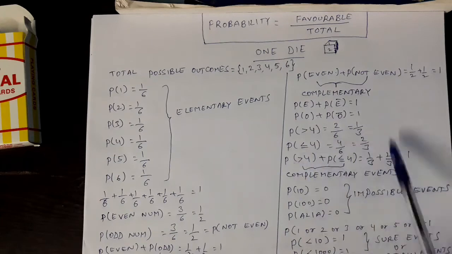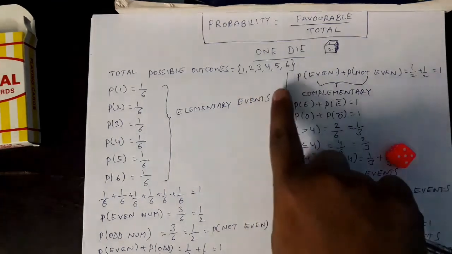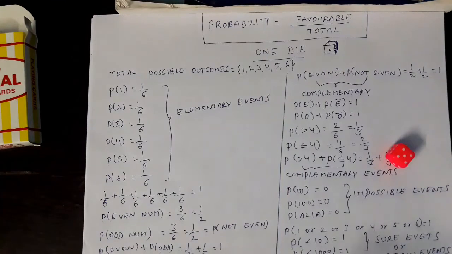In the same way, this one also we have discussed earlier. You tell me what is the probability of getting 10 when one die is rolled? Not possible. If one die is rolled, you may get 1 or 2 or 3 or 4 or 5 or 6. You cannot get 10. Right? Not possible. They are impossible events. Their probabilities are 0. In the same way, where do you get a letter from? You cannot get a letter. Right? So the probability is 0. This one also we have discussed: the probability of 1 or 2 is a sure event, right?